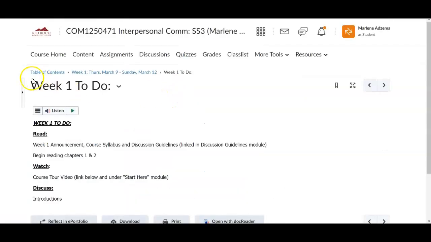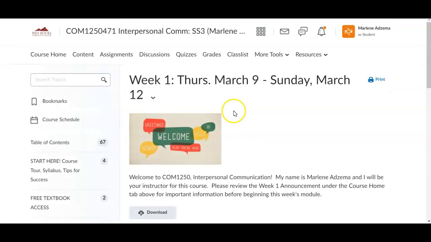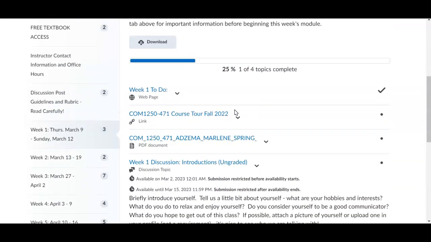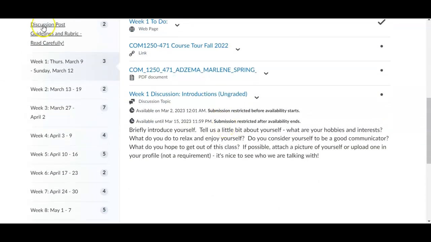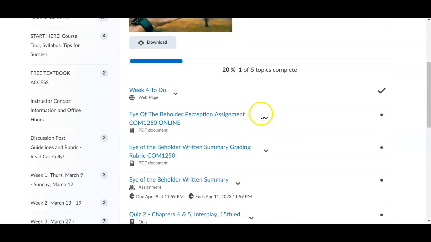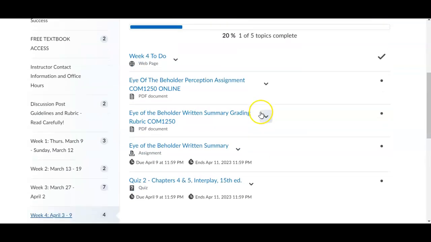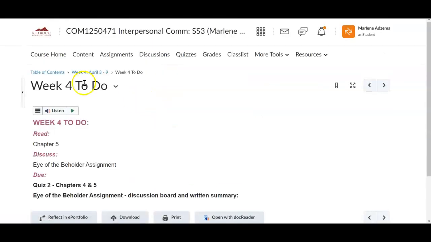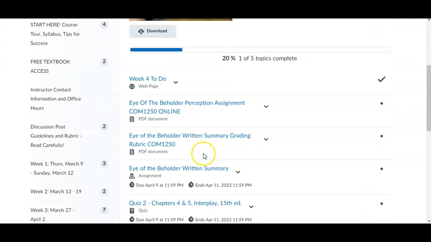This to-do list is the same to-do list that's on the course homepage. So I can navigate back to the module by clicking here. And then you'll also see links to everything that's happening that week. So you can keep track of the weekly assignments here. They're also in the syllabus. Again, if we go down to week 4, here's the to-do list. I can click on that and then go back this way to get the assignment requirements.